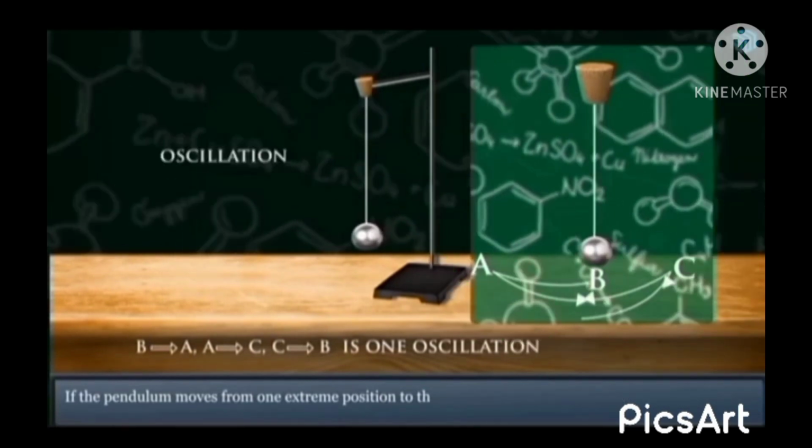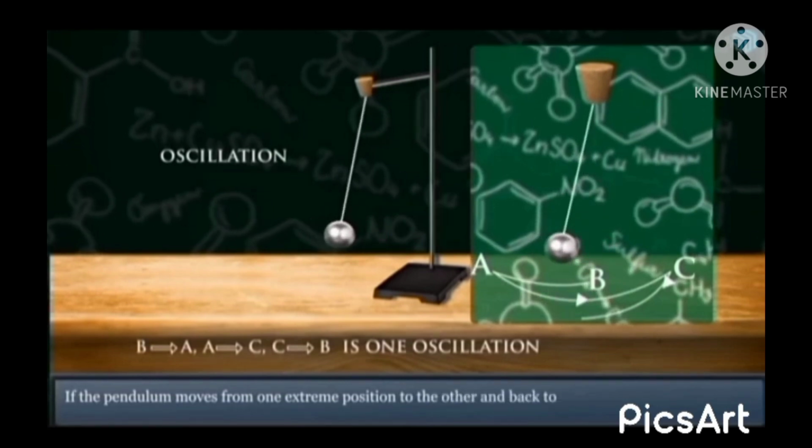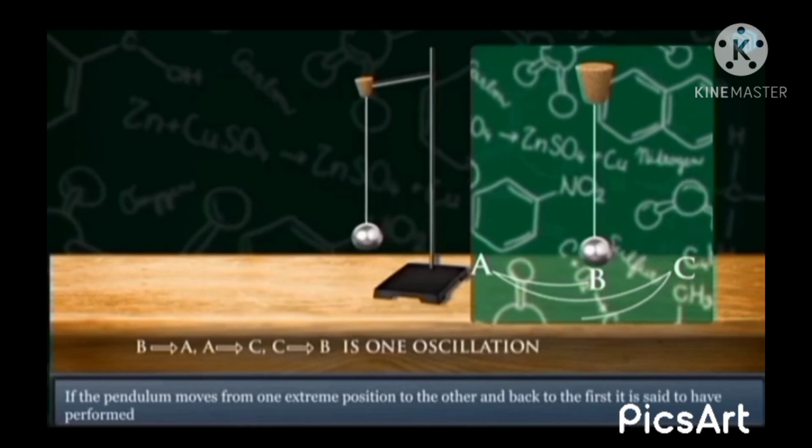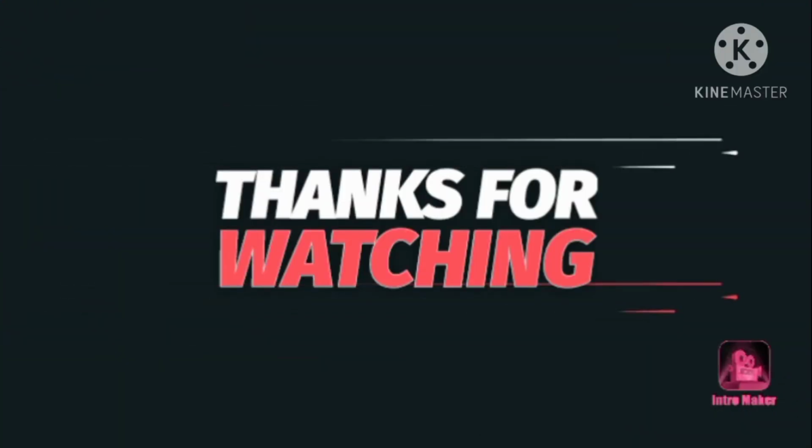You will see here are three points A, B and C. B is the mean point and A and C are the extreme points. And when the bob moves from position B to A and C and back to B, it's said to be one oscillation complete.